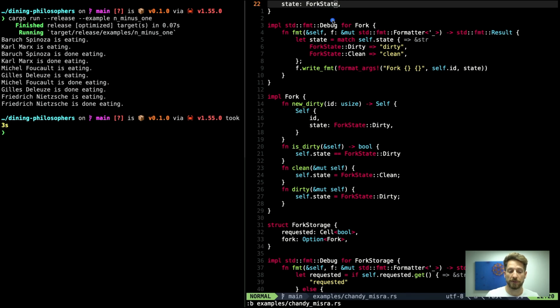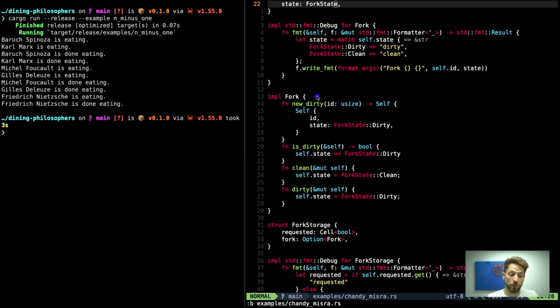So what we do for implementing a custom debug trait is we implement the format method. This you can copy paste from the code inside the documentation. And then all we have to change is the body of the code. So here I make a smaller representation of the dirty and clean text by only returning dirty and clean. And then I also don't print any curly braces. I just have fork, its ID, and its state.